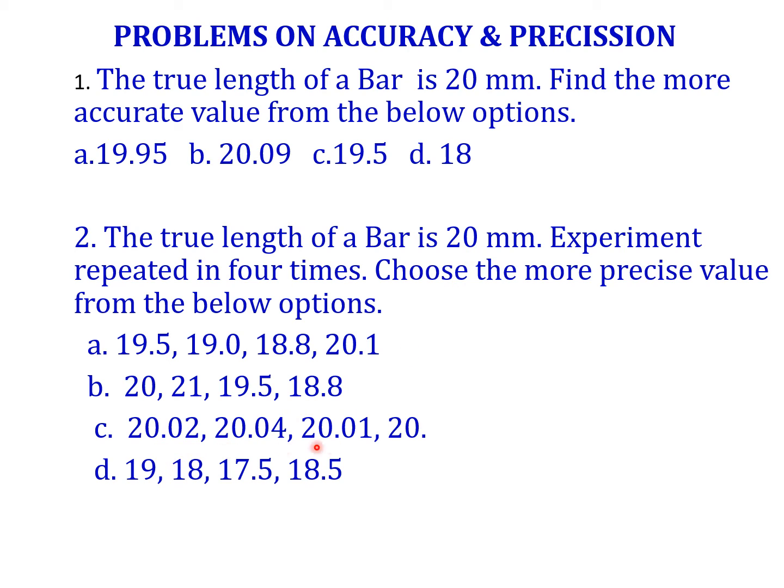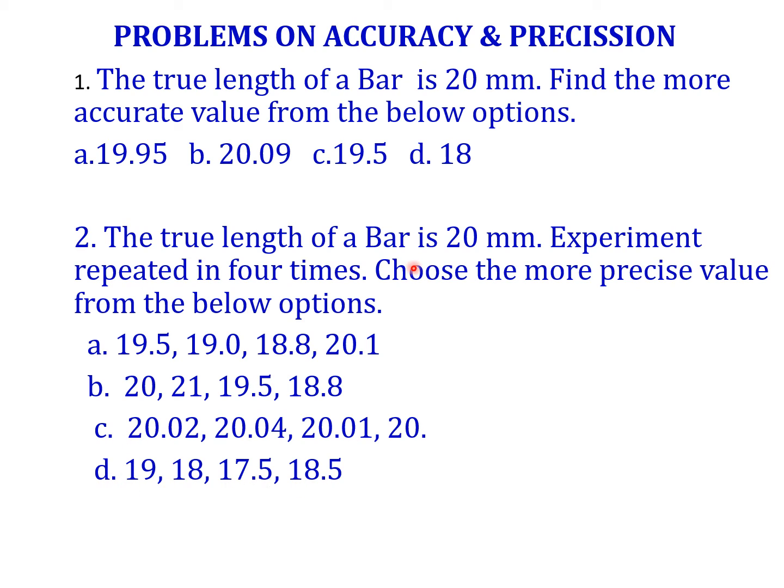So this is the correct answer. 20.02 the first time, the second time 20.04, then 20.01, 20. Whenever I repeat the experiment, I get values close to the same, so this is called highly precise.